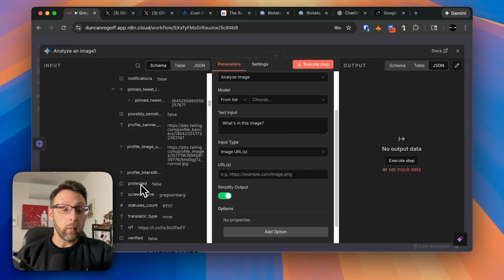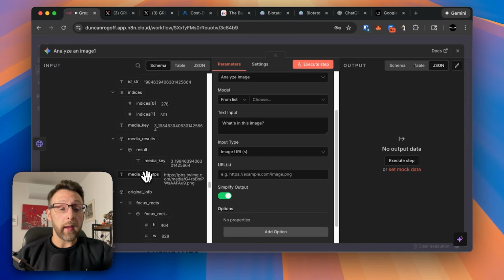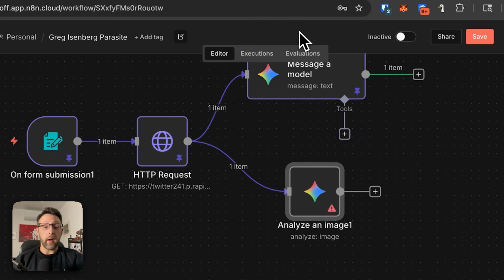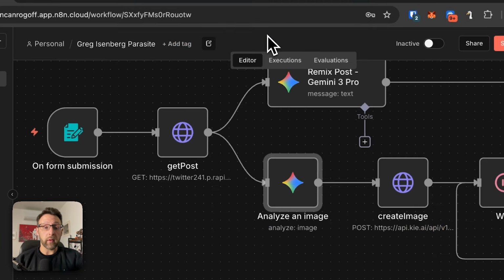Awesome. And all we need to do here is find that image URL that I was talking about earlier. So again, we scroll down. It's going to be somewhere in here. You can see here we have this media URL. And again, this is the publicly available URL. So I'm just going to go ahead and bring this in here. And the other thing is I'm just going to copy the existing prompt that I had because it was working really well for me. So I'm just going to copy that.